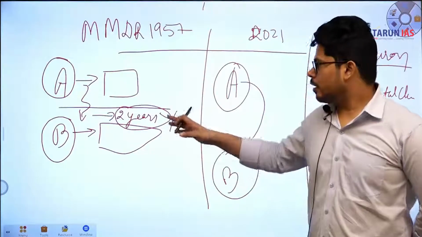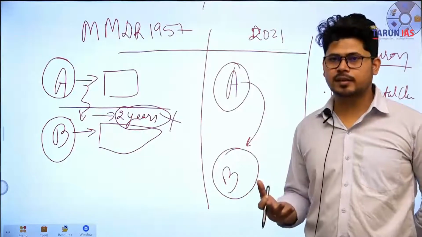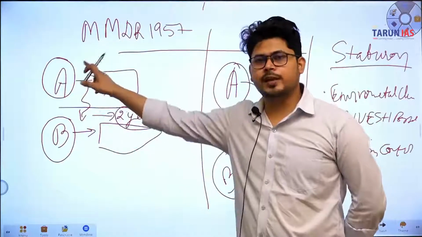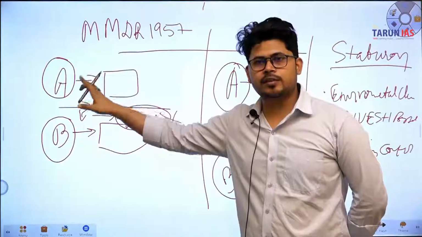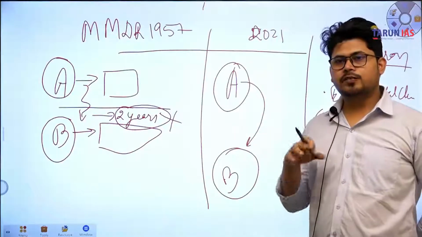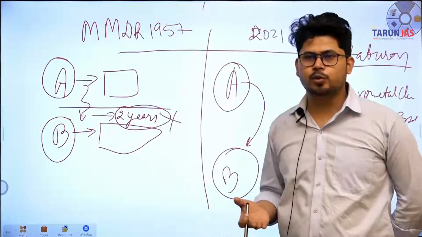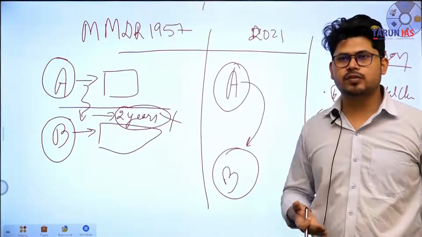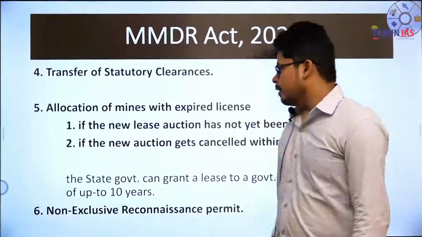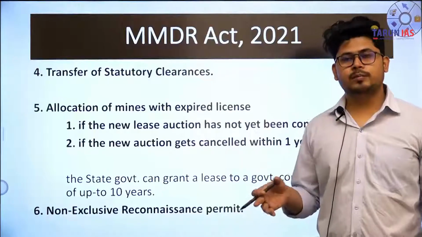Okay, but what is the expiry of a license? How will we define expiry of license? The first is that the stipulated period of time expires. For example, if A obtained a mining license for 5 years and 5 years have transpired, the license has expired. Otherwise, if A obtained a mining license for 5 years but was not able to start the mining operation within 2 years, that also is considered the expiration of the mining license. The state government can transfer the mining lease to a public sector unit, but up to 10 years.